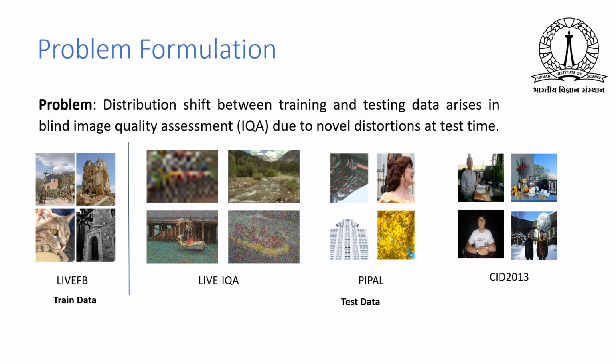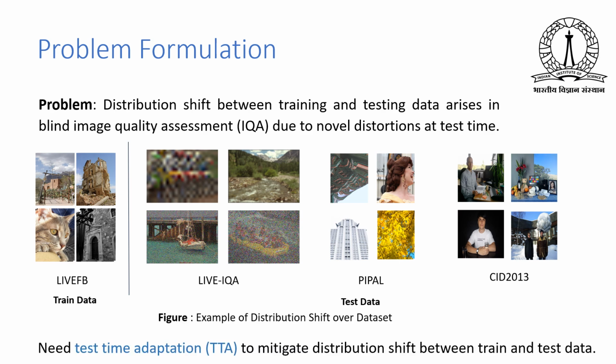Here, the goal of blind image quality assessment is to predict the perceptual quality of an image without having access to the reference or clean image. There exist several machine learning and deep learning based methods to predict the qualities of an image, but all these methods suffer from the problem of distribution shift. So here you can see there exists distribution shift across various image quality databases, like images having synthetic distortion or authentic distortion or generated images coming from some image restoration task. So to mitigate this distribution shift, we need test time adaptation.